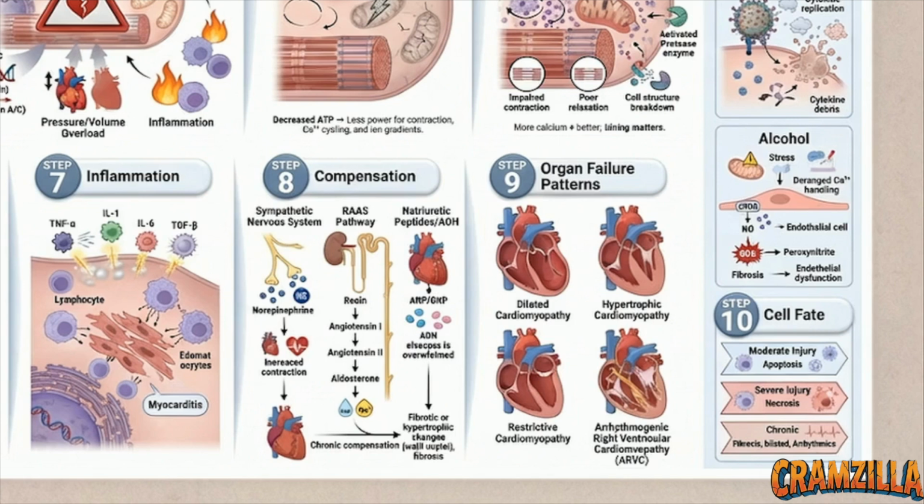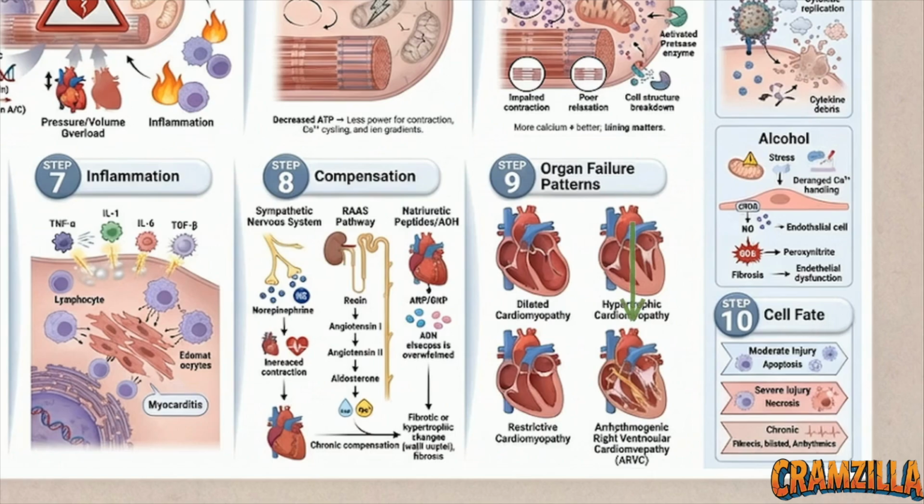The second pattern is hypertrophic cardiomyopathy. Here, the muscle walls become pathologically thick and stiff, creating severe impaired filling and massive diastolic dysfunction. The third pattern is restrictive cardiomyopathy. Severe stiffening of the cardiac tissue causes similar filling problems, though these patients often present with a preserved normal ejection fraction in the early stages of the disease.